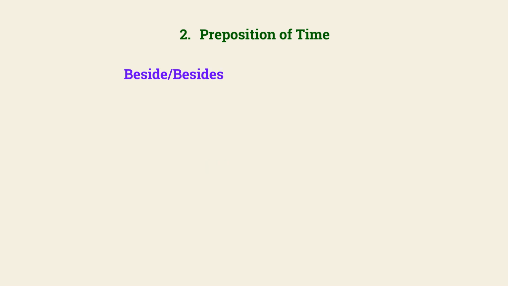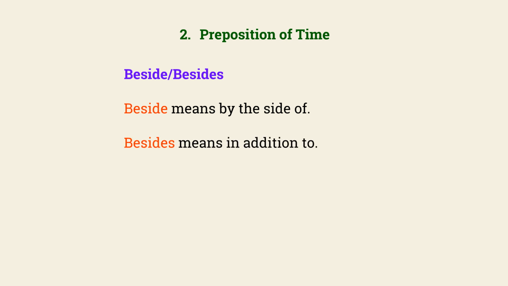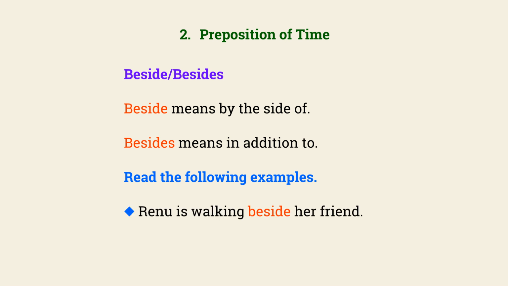Beside or besides. Beside means by the side of. Besides means in addition to. Read the following examples. Renu is walking beside her friend. I ate an orange besides grapes.